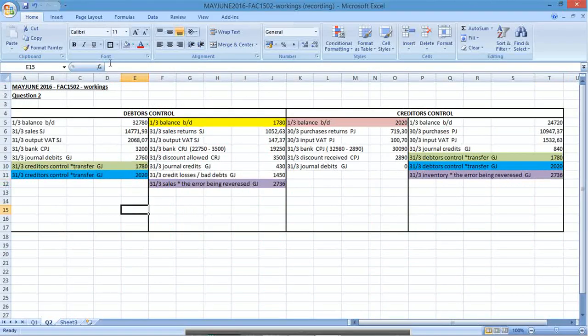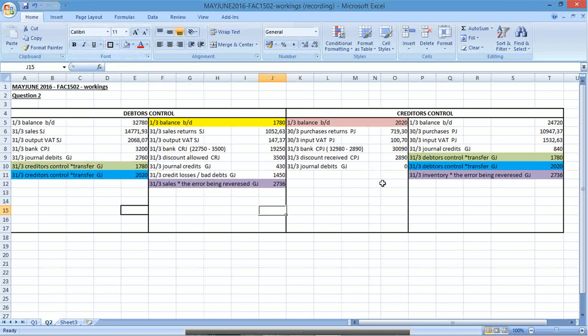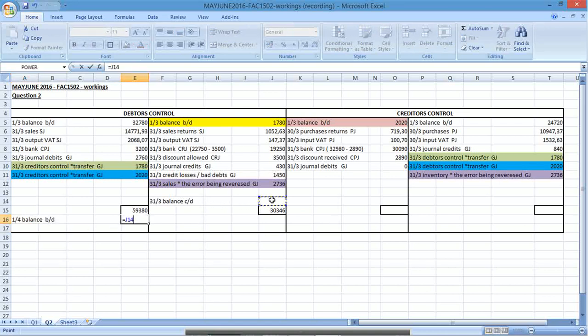Okay, always remember to do this. Balance. Okay, you will always get marks for doing it. So just do it, even if you made a mistake somewhere. Okay, sum up the left and the right. Okay, you would expect the left here to be bigger, which it is. Okay, so you'll have 31st of the 3rd, balance carried down, and then you'd have 1st of April, balance brought down equals whatever this is. This minus the sum of all of them.